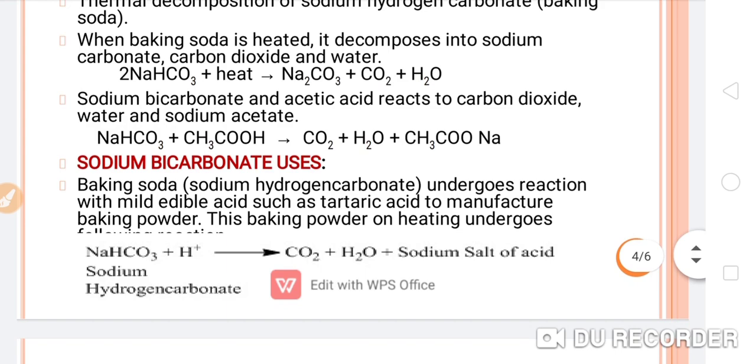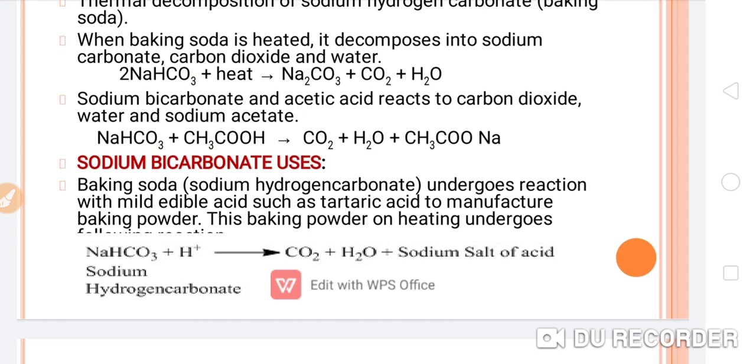Now next, uses of sodium bicarbonate. Baking soda, as you know, we use in cooking, and it undergoes a reaction with a mild edible acid. Which acid can we use? An edible acid like tartaric acid. When you use sodium bicarbonate with tartaric acid, the respective salt will form, carbon dioxide gas will evolve, and water will form.